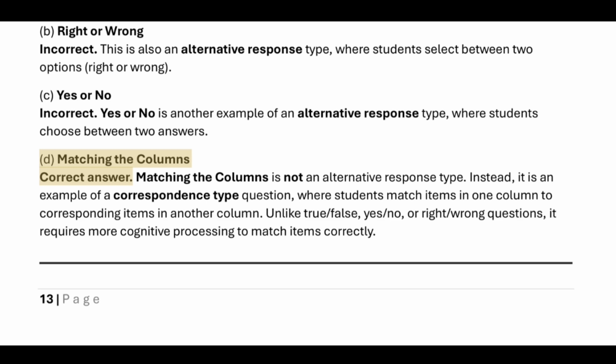D. Matching the columns: correct answer. Matching the columns is not an alternative response type. Instead, it is an example of a correspondence type question, where students match items in one column to corresponding items in another column. Unlike true-false, yes-no, or right-wrong questions, it requires more cognitive processing to match items correctly.